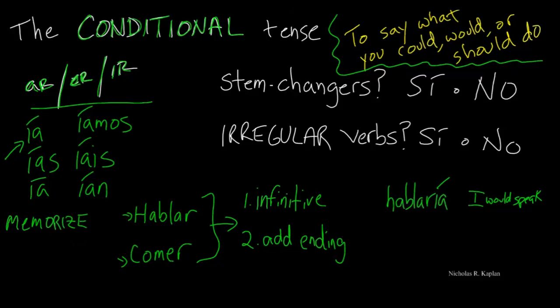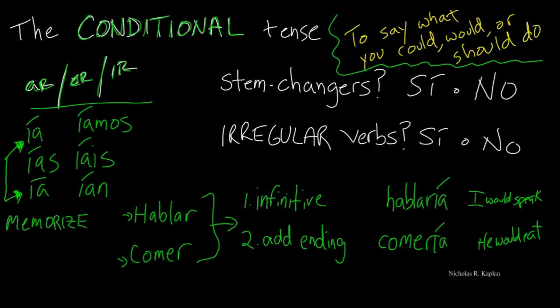Comer. Let's do he would eat. Start with our infinitive. And we are going for he would eat. And we're looking at our endings. Ía again. And we will add that. Comería.